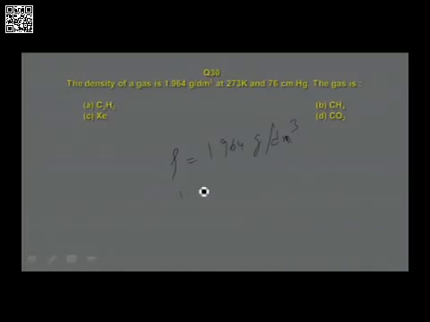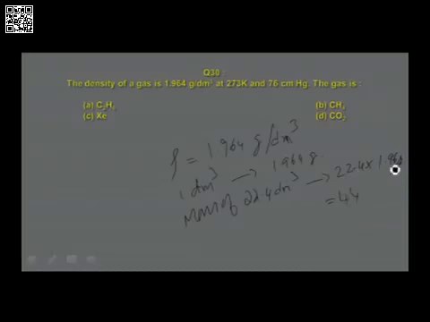That means 1 decimeter cube weighs 1.964 grams. Therefore, what is the mass of 22.4 decimeter cube of the gas? That is 22.4 into 1.964. This is equal to somewhere around 44.